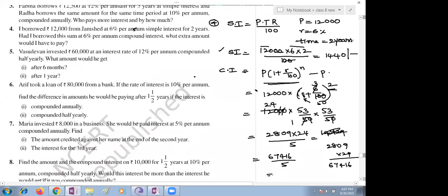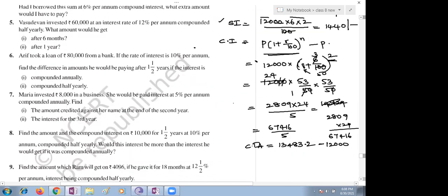You need to divide, children, always. 5 ones are 5, 5 threes are 15, 5 fours are 20, 5 eights are 40. Now you need to subtract this amount from the principal, because you need to find the compound interest. This is the complete amount you got. So if you want to find compound interest, you have to subtract the principal amount, 12,000. Children, after subtracting these two, what is the value of compound interest?